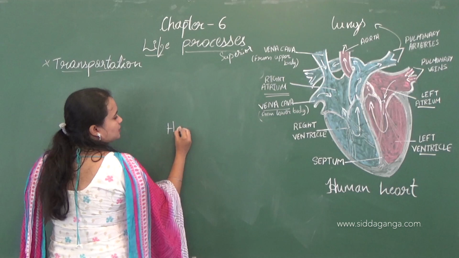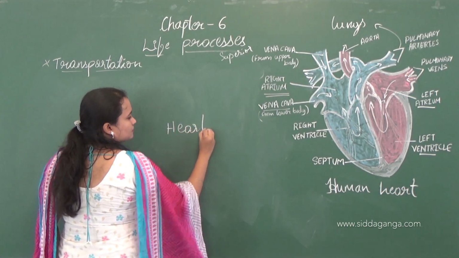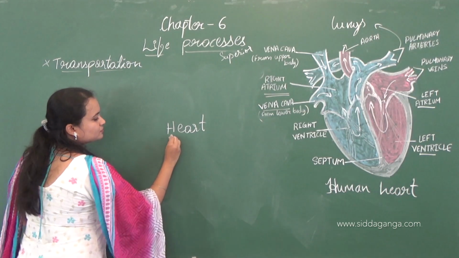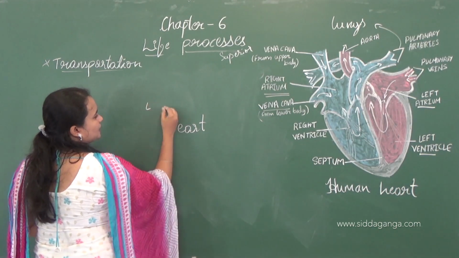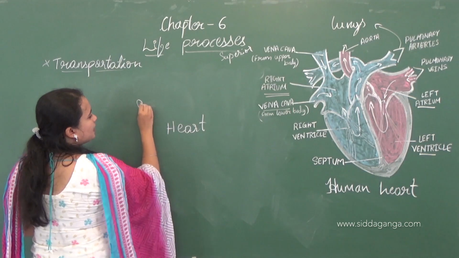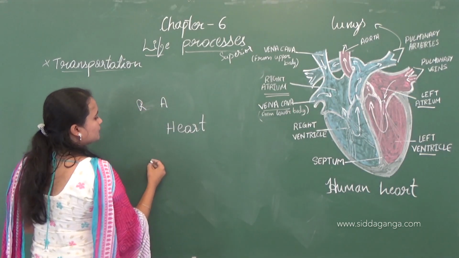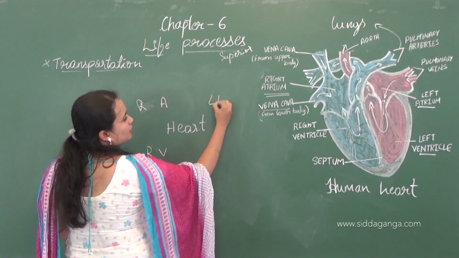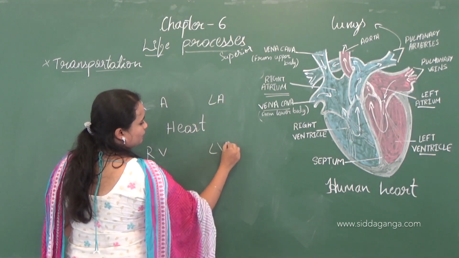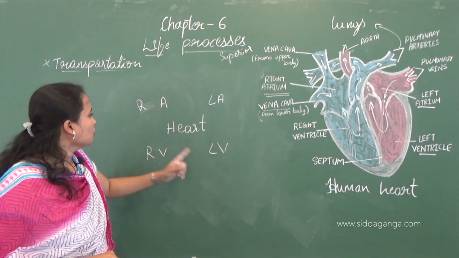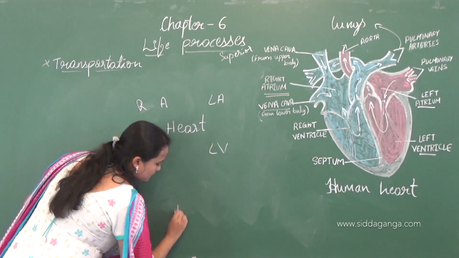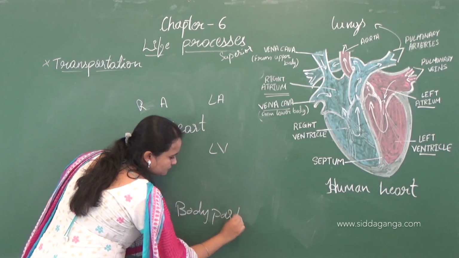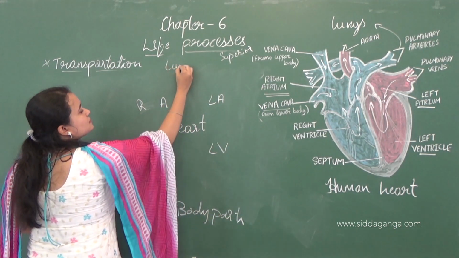So if you consider the heart, on the right side there is the right auricle and right ventricle, and here the left auricle and left ventricle. And the body parts, and here the lungs.